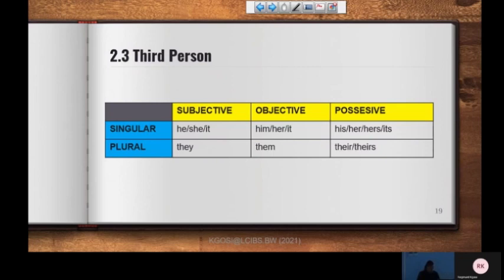But if it's the object, it's him or her. I'm talking to him, or I'm talking to her, or I'm talking to it if it's something that's genderless, or if you're trying to create a situation where it's genderless. He is talking to me, she is talking to me, it is talking to me, or it is barking at me if it's something else.